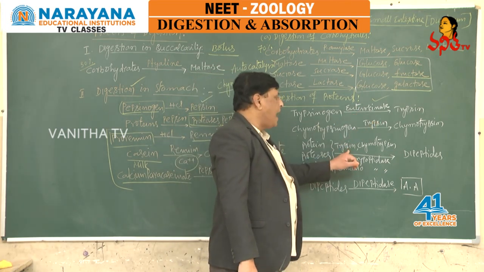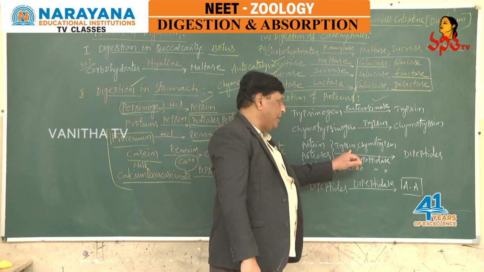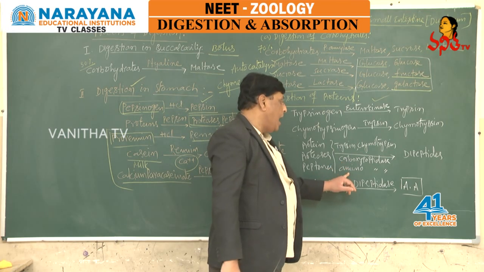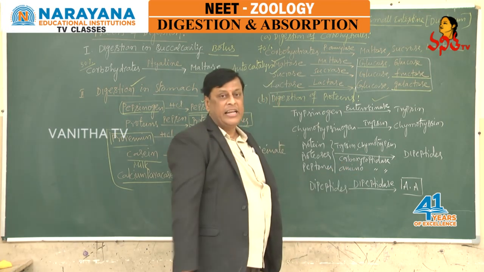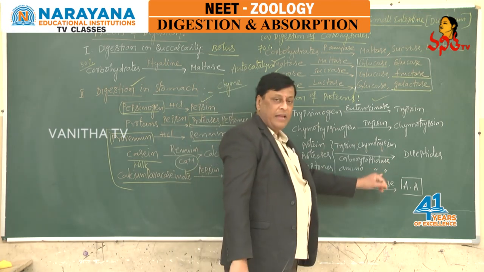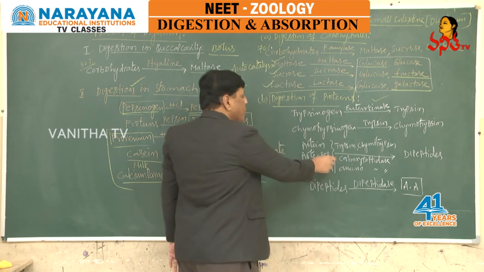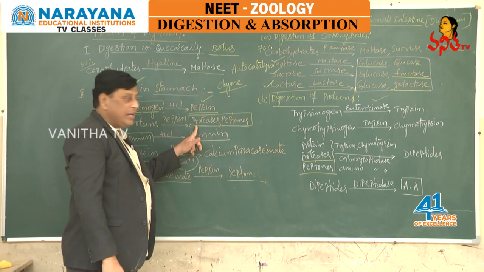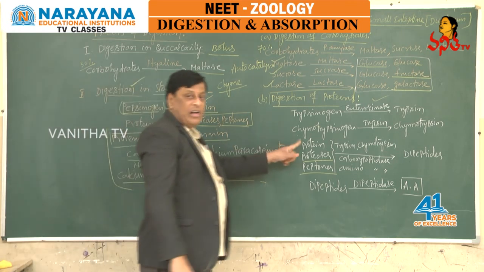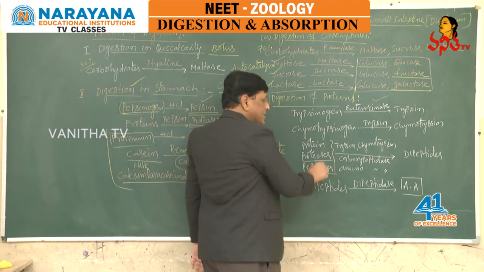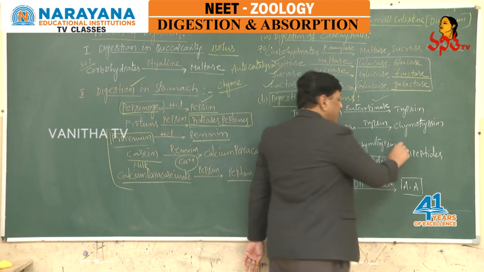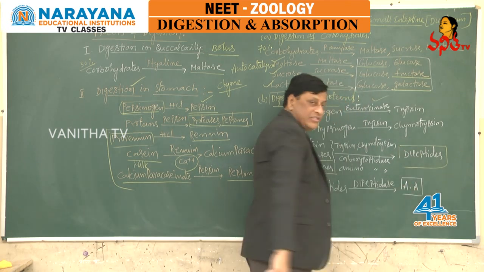So all the active enzymes, trypsin, chymotrypsin, carboxypeptidase from pancreatic juice, aminopeptidase from intestinal juice, all these enzymes react with proteoses and peptones, whatever formed in the stomach, and remaining proteins, whatever left over. All this reacts with these enzymes, where we can see the formation of dipeptides.